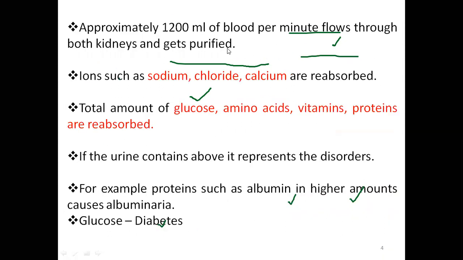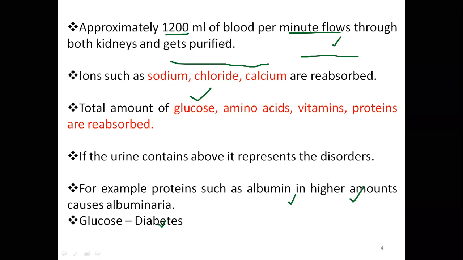So let us go to the next slide. We can see it. Approximately 1200 ml of blood per minute flows through both kidneys and gets purified. Per minute, how much blood? 1.2 liters of blood is flowing through the kidney and gets purified. Whatever toxic substances are there get excreted out.